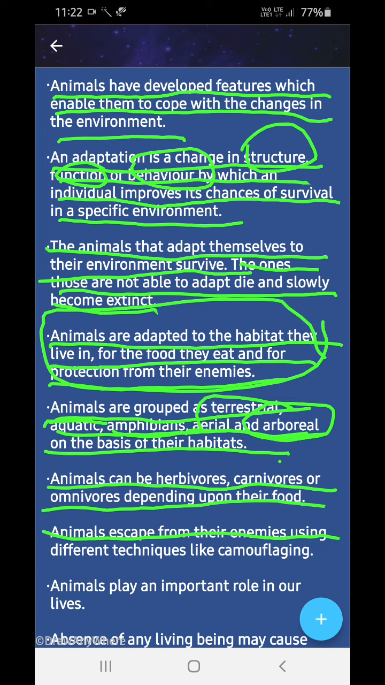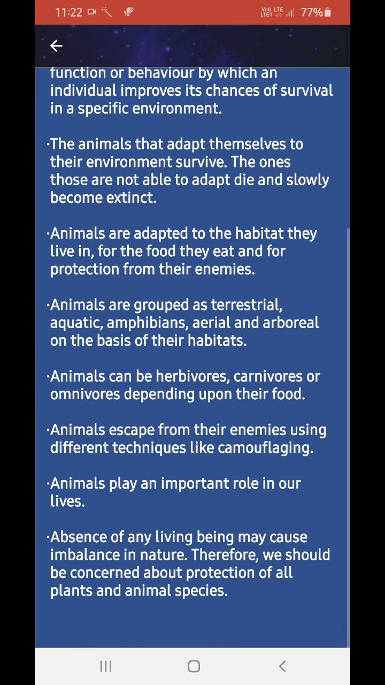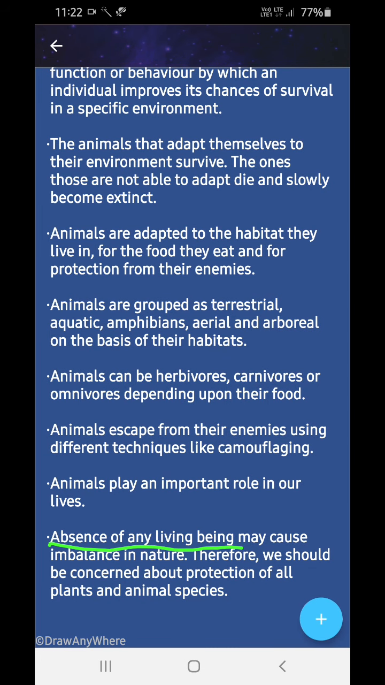Animals escape from their enemies using different techniques like camouflage. This is one technique. Animals play a very important role in our lives. The absence of any living being can cause imbalance of nature. Therefore, we should be concerned about the protection of all plant and animal species.